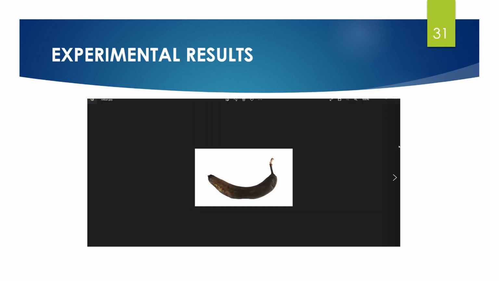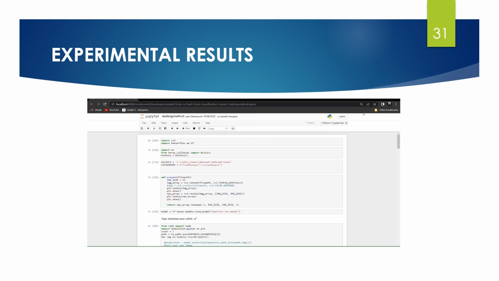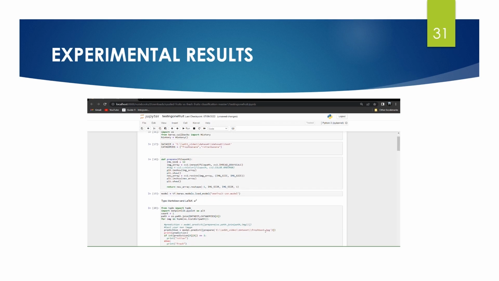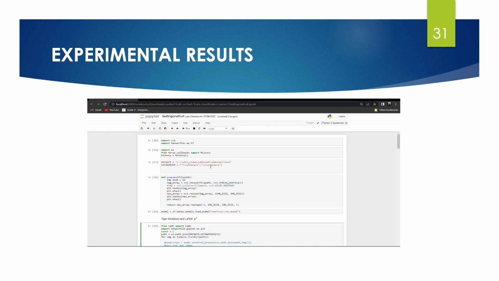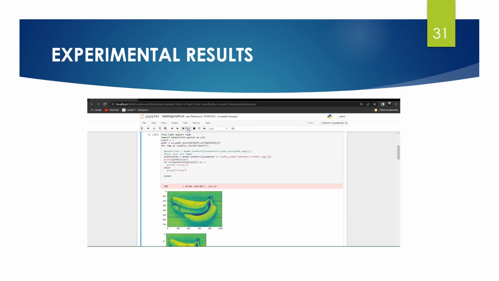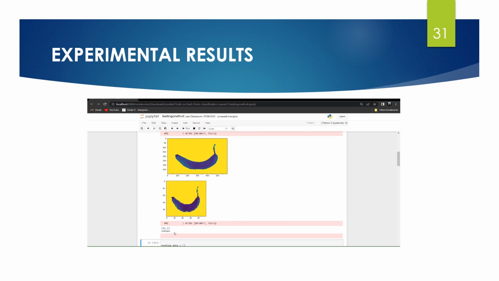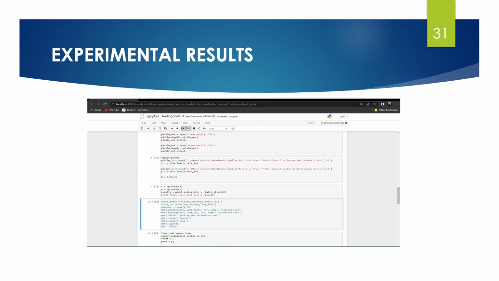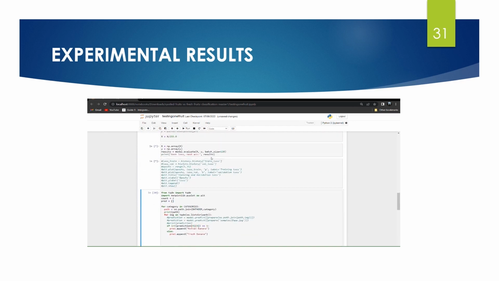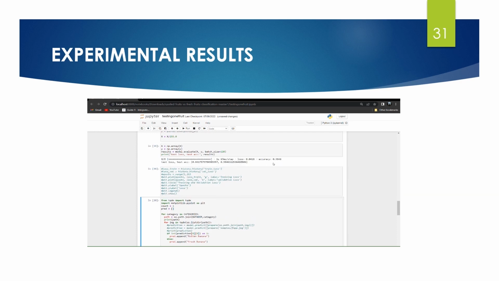Now, you can see this banana is rotten. When we test this picture, the system is predicting it correctly by giving out the output as rotten. In both of our cases, the accuracy of the model is about 98%.